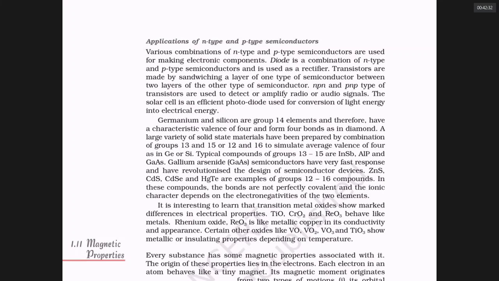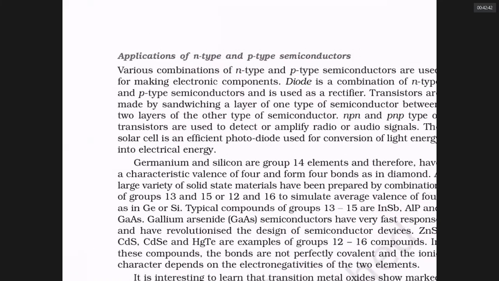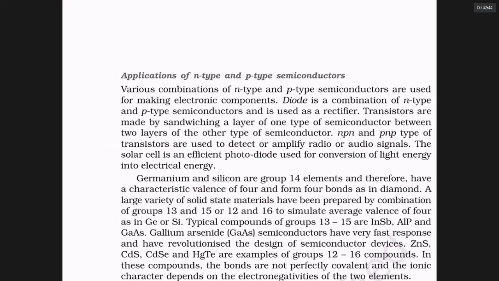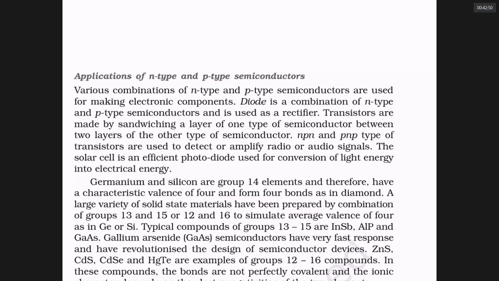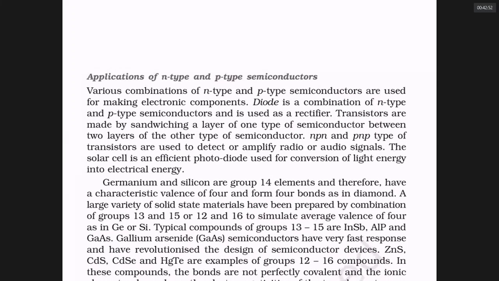Solar cells, photovoltaic cells, all of them require this type of materials. In fact, this paragraph is the subject matter for a 5-year engineering course called electronic engineering. Only this para you study in 5 years. And what is the name of that engineering?